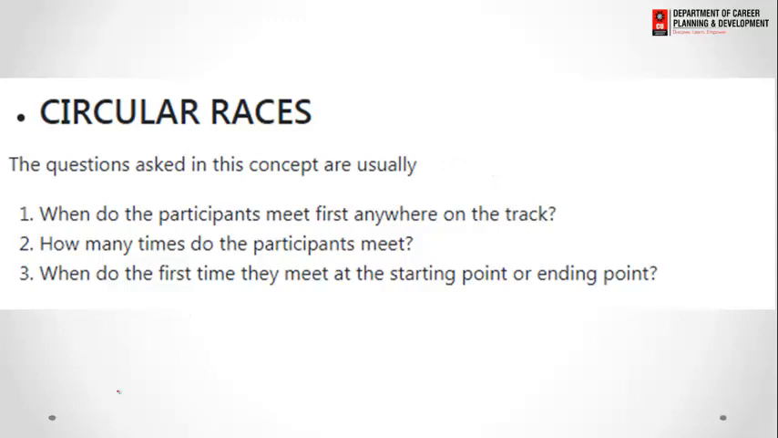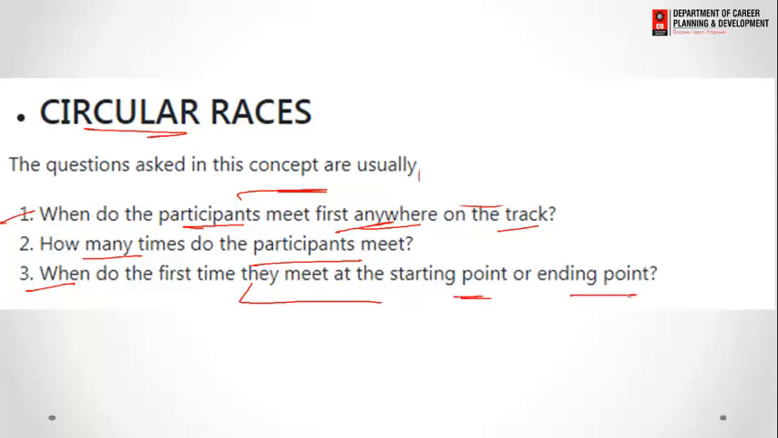Now, next thing we have is circular races. In circular races, what we need to understand is the concept of the questions: first, when do the participants meet for the first time anywhere on the track? How many times do the participants meet? And when do they meet for the first time at the starting point or at the ending point?